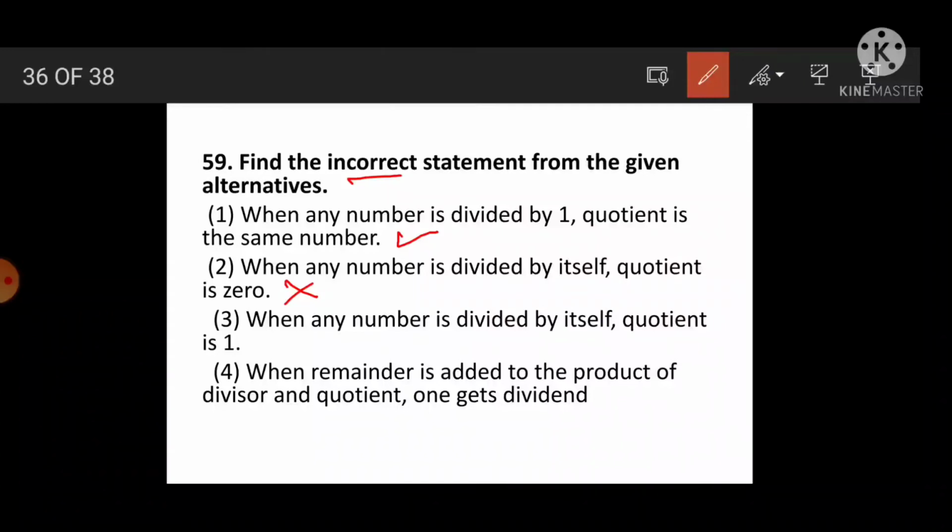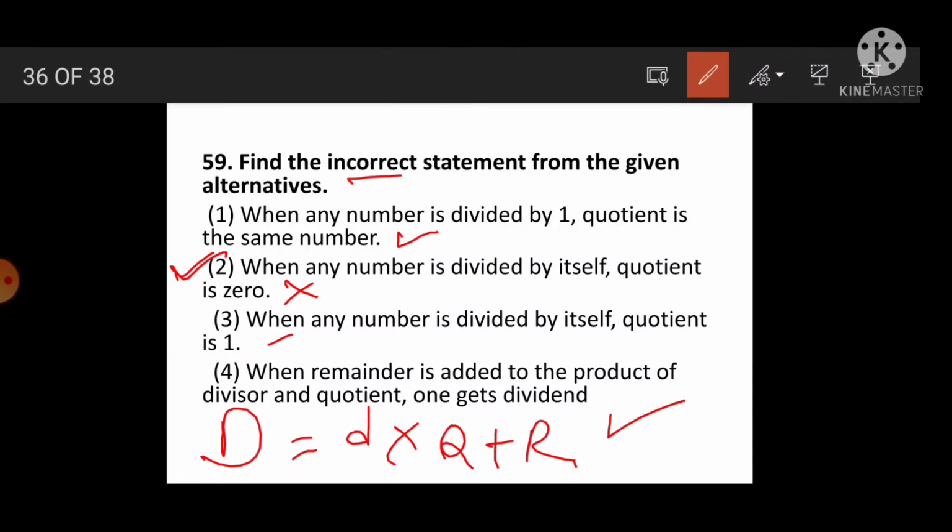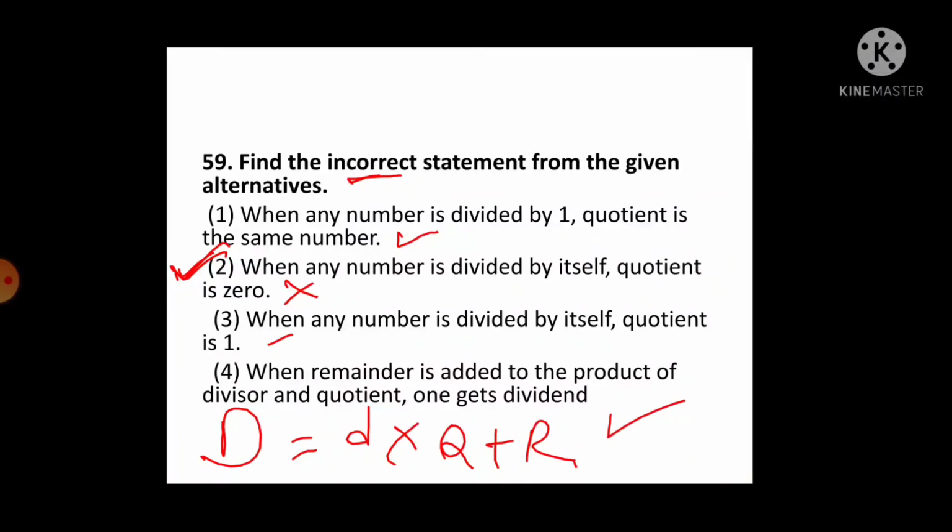When any number is divided by itself, the quotient is 1. Yes, correct. And when the remainder is added to the product of divisor and quotient, one gets the dividend. Yes, correct. We know the formula: dividend is equal to divisor into quotient plus remainder. Means option 2 is the answer. But here what is asked? The incorrect statement. So we have to take option 2. Okay.